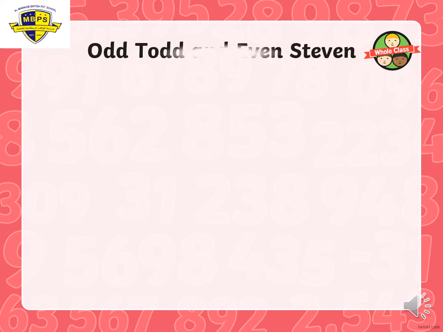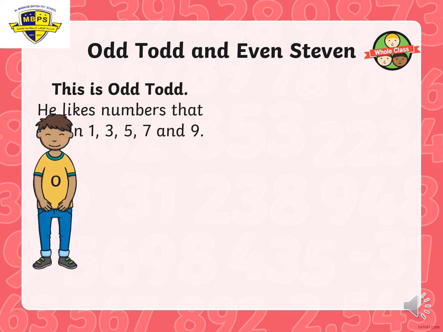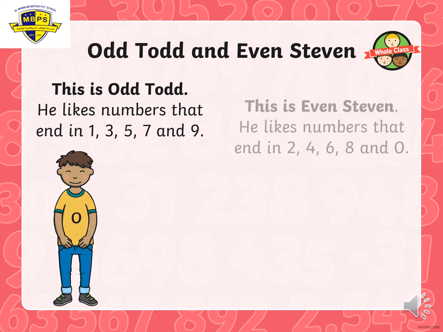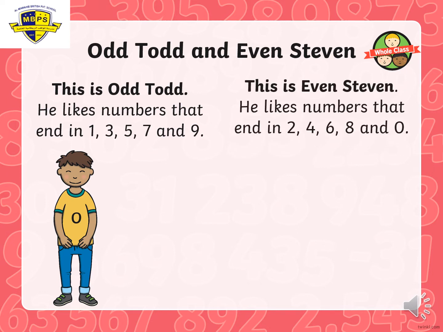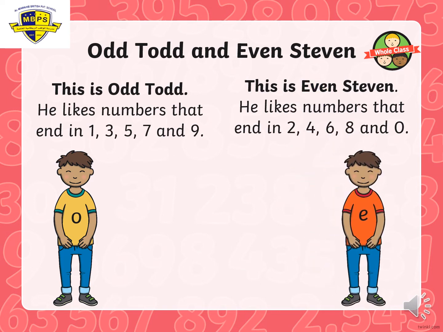Odd Todd and Even Stephen. This is Odd Todd. He likes numbers that end in 1, 3, 5, 7, and 9. Or we can say the numbers that have 1 left over. And this is Even Stephen. He likes numbers that end in 2, 4, 6, 8, and 0. And all of his numbers always have a partner. They never have anyone left over.